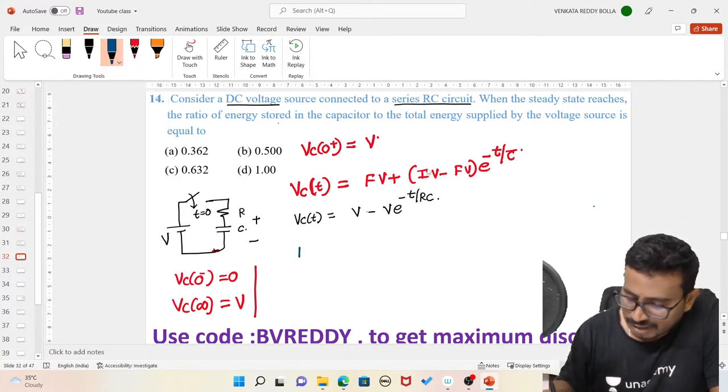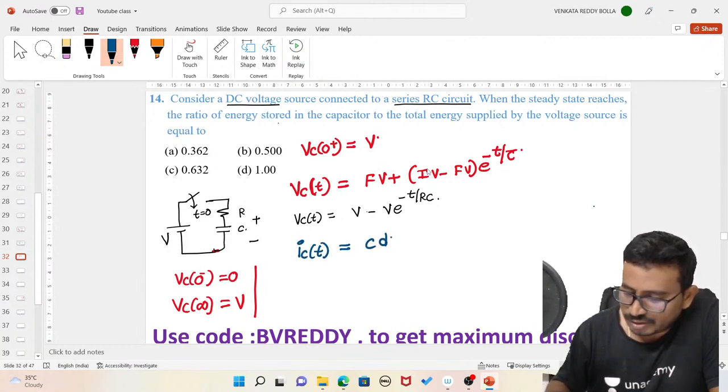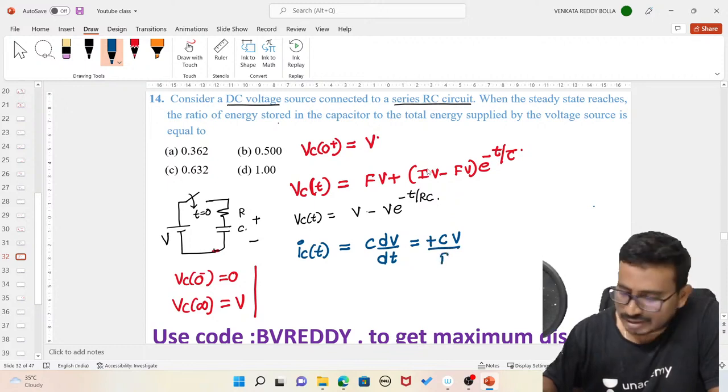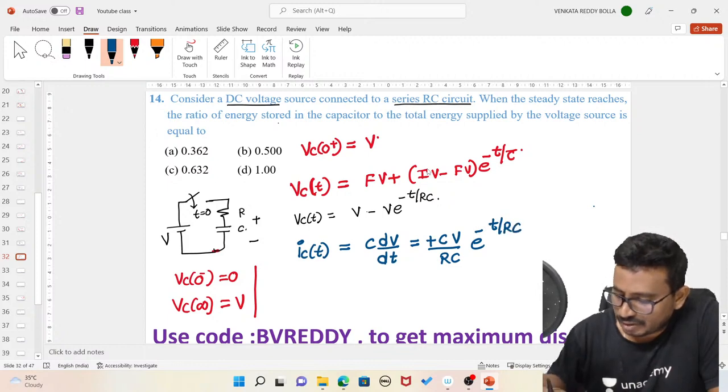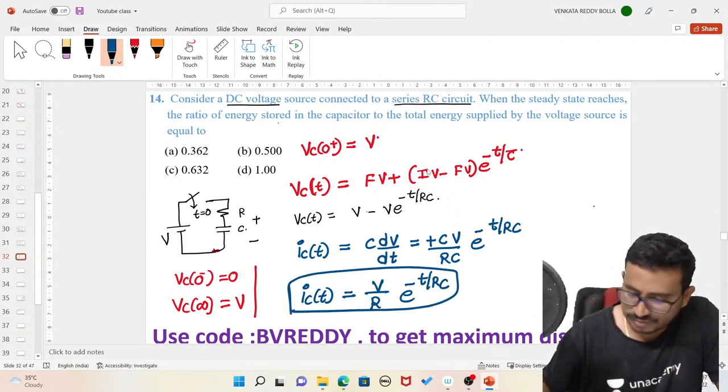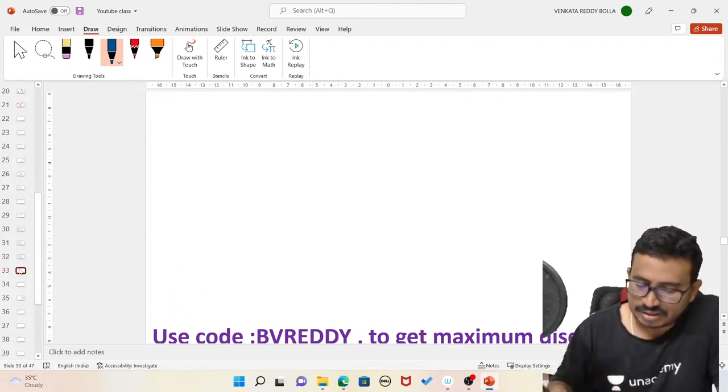Now from this I can get the current IC of t. I equal to C into dV by dt. By differentiating this, what I will get is C into V into 1 by RC into e power minus t by RC. So from this we can say IC of t is given as V by R into e power minus t by RC. This is the current through my capacitor, right?